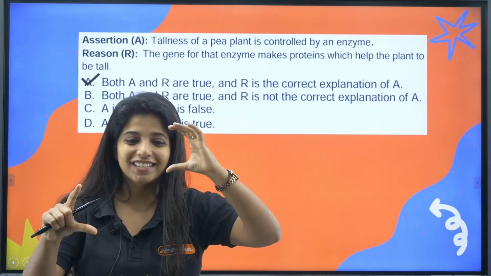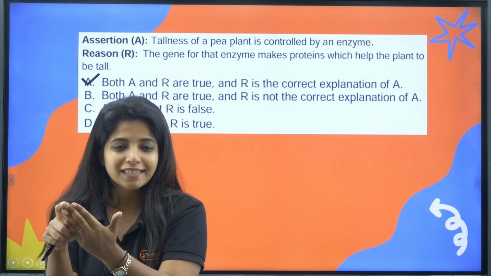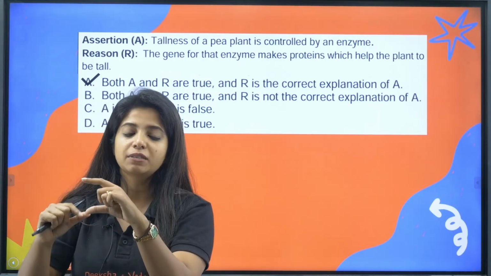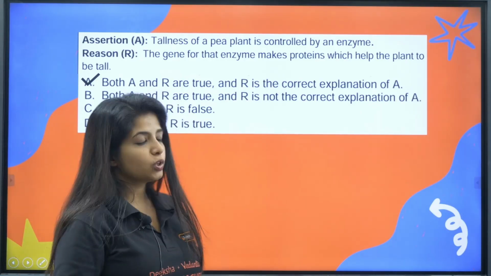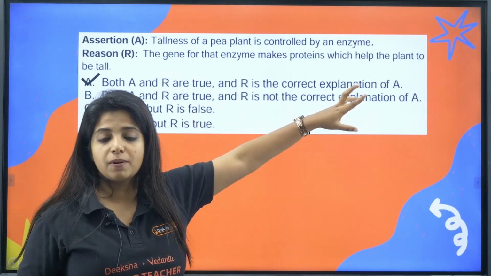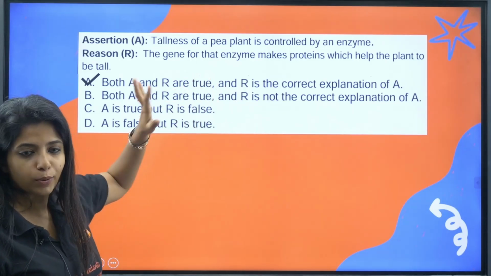Is it correct? Yes. The genes which are there code for the protein, and as I said, the protein can be anything, it can be an enzyme. Right, and now this enzyme helps in the conversion of something toward growth hormone, and that is why the plant grows. So both A and R are true, and R is the correct explanation of A. This is again an SQP question, a sample question paper question.